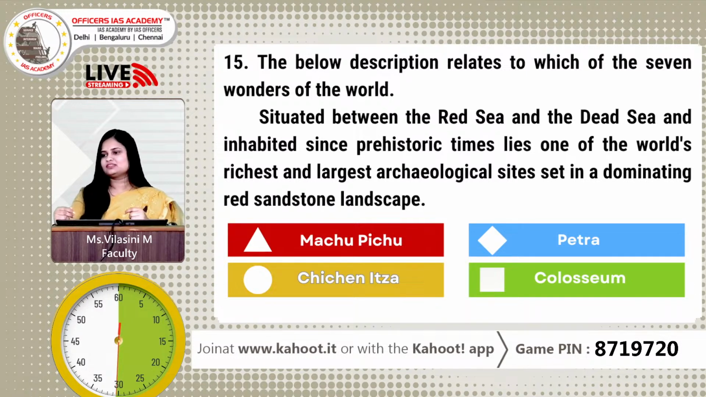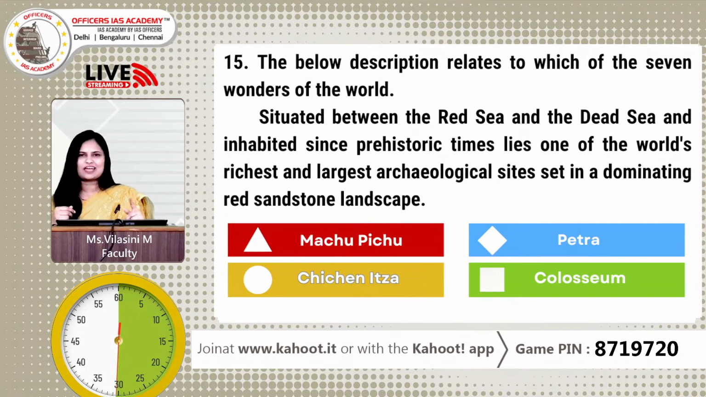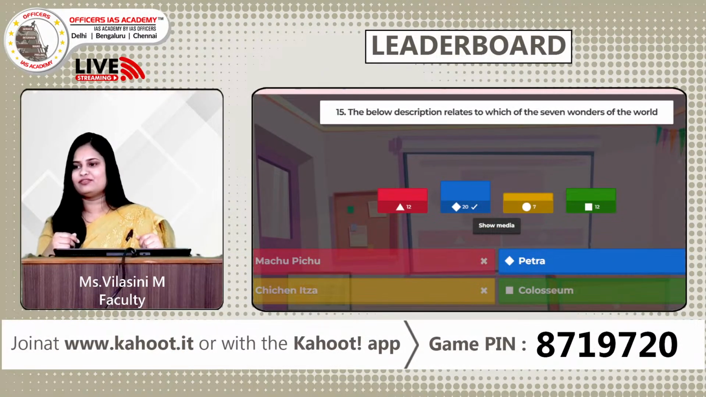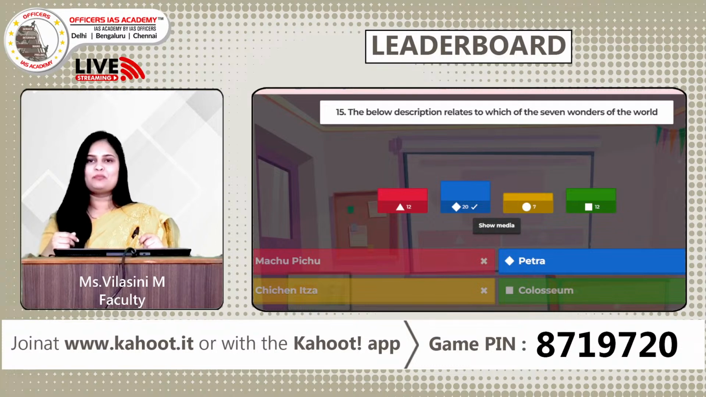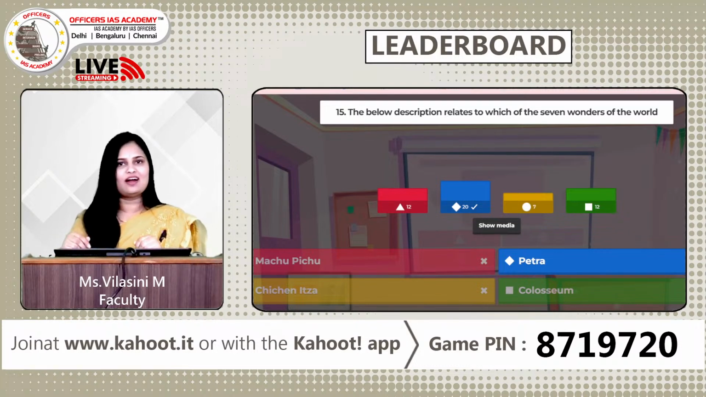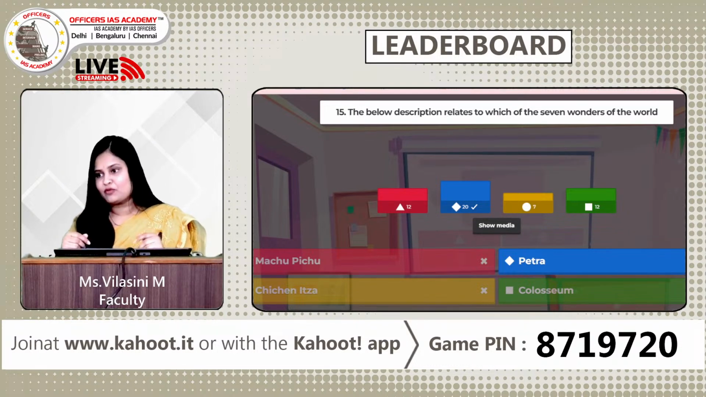So we have 38 responses, 44 responses, time is ticking. And looking at the final solution, so many of you have given Petra. Petra and Machu Picchu are the answers that most of you have given. Some of you have also given Colosseum, but the correct answer is Petra.